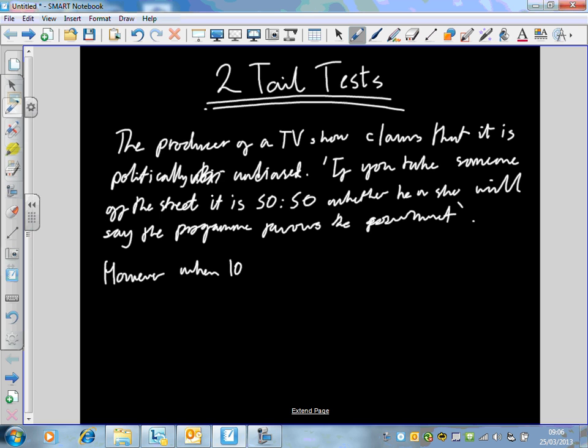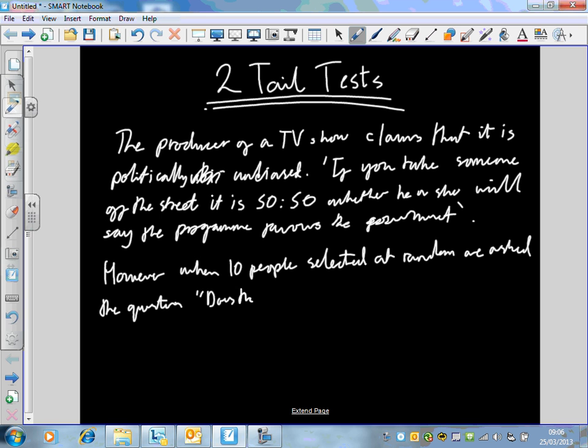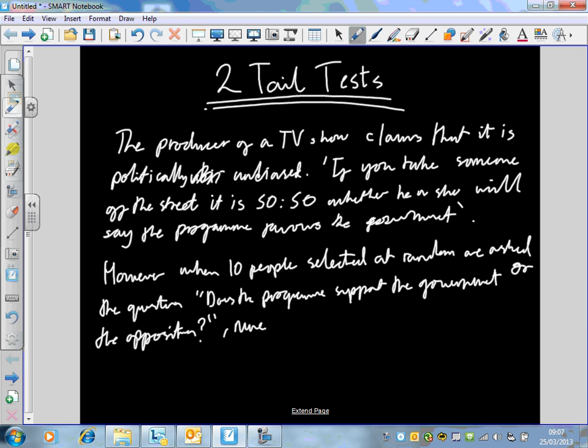However, when 10 people selected at random are asked the question, does the program support the government or the opposition? 9 say it supports the government.